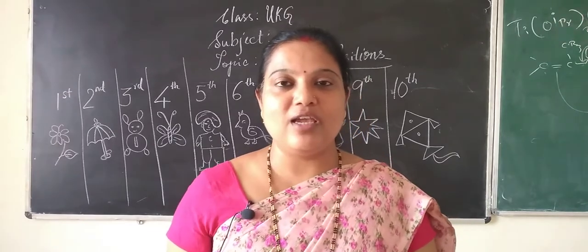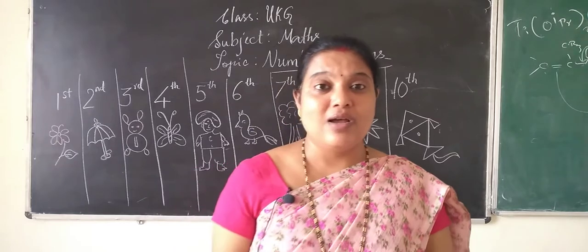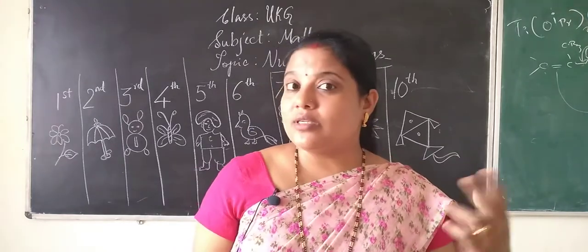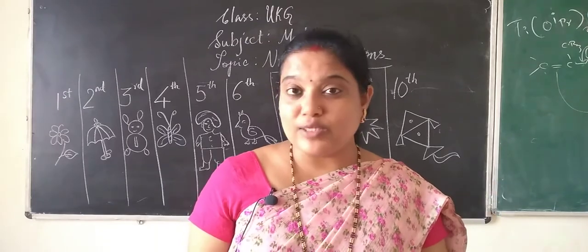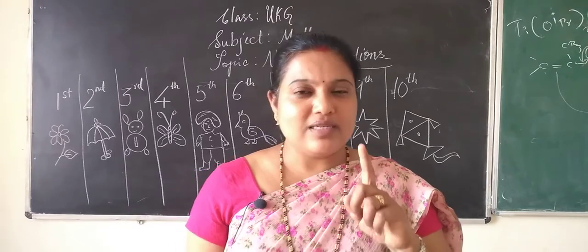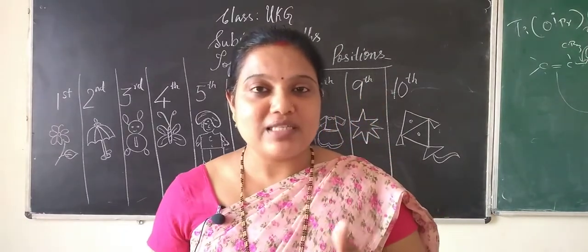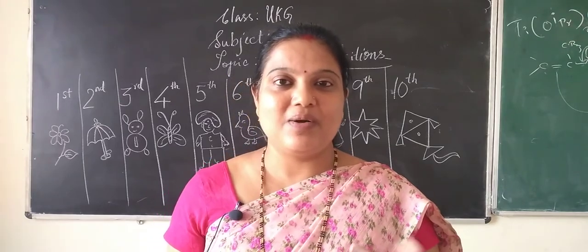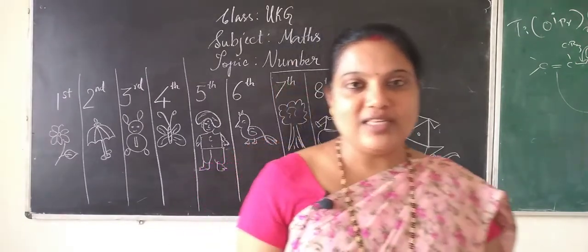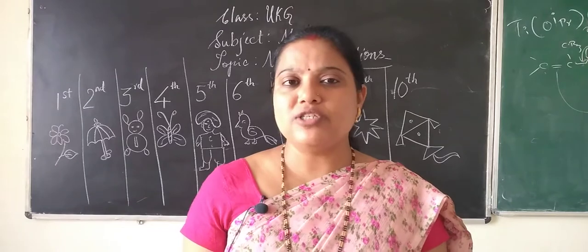If you and your brother or sister are running, you say, I'm the second one, I'm the third one, or I'm the first one. It's the same concept I'm going to teach you now. You say first, second, third, so these are the number positions, children.